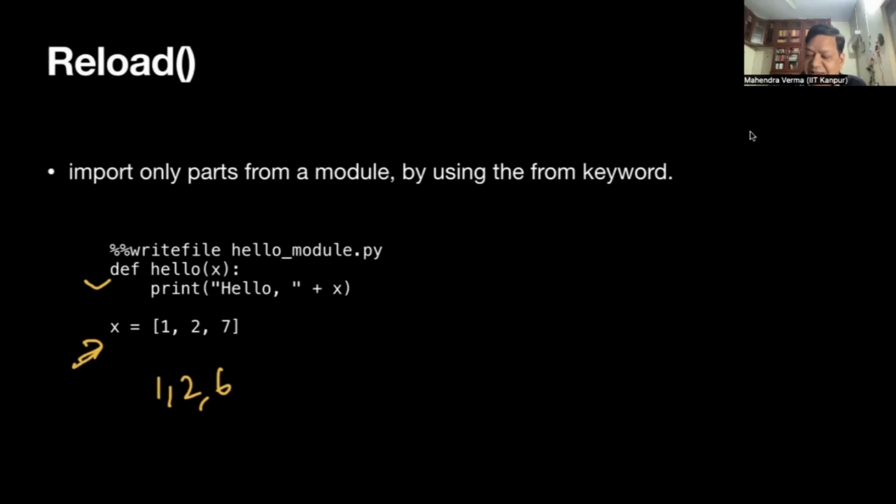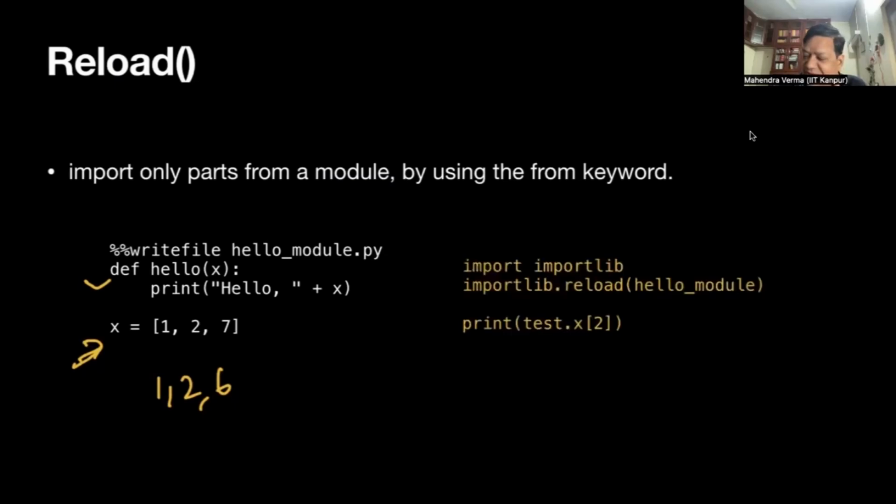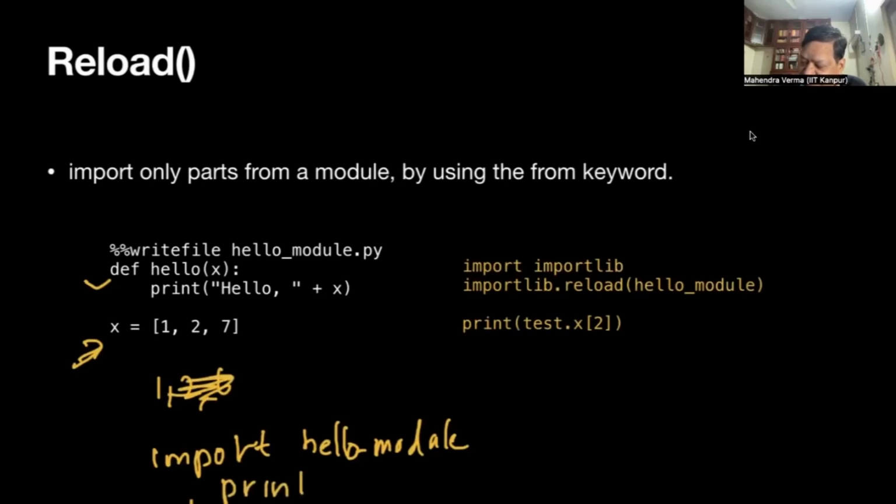Now, when I execute my earlier code, import hello_module, and print X2, it is going to give you 6. It's not going to give you 7.